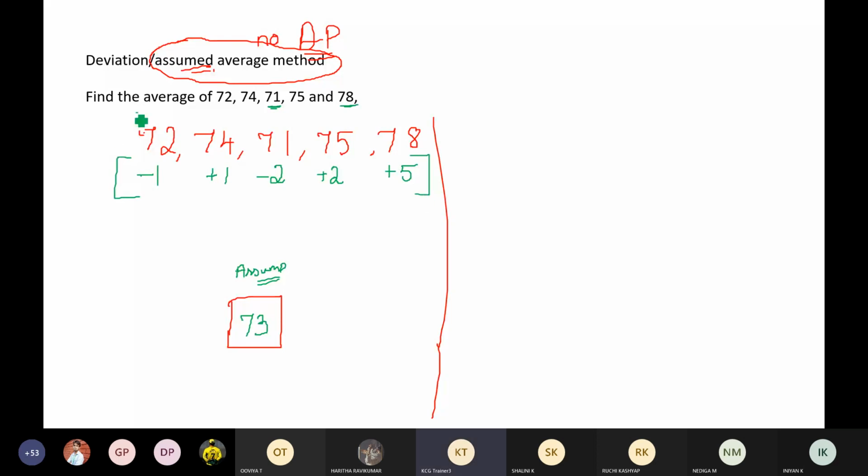So instead of finding out the average of these numbers, find out the average of these numbers, the ones that I have written in green. How do I find out the average of these numbers? Add all the terms, divided by 5. If I add it, +1 minus 1 gets cancelled. -2 plus 2 gets cancelled. Just +5. So +5 divided by number of terms 5, I'll have +1. So add 1 to this one. So my answer is 74. So this is my actual average.